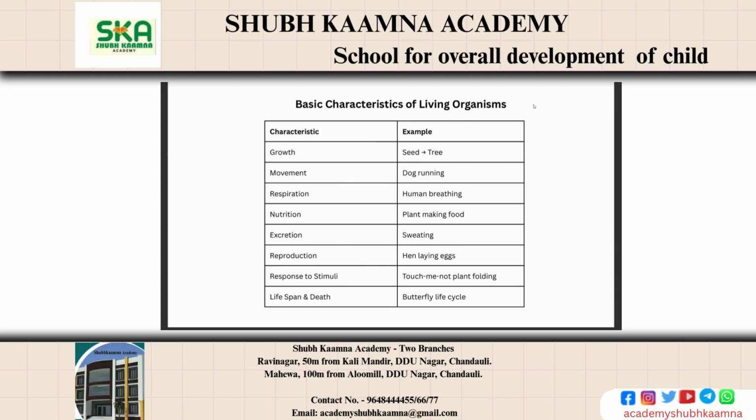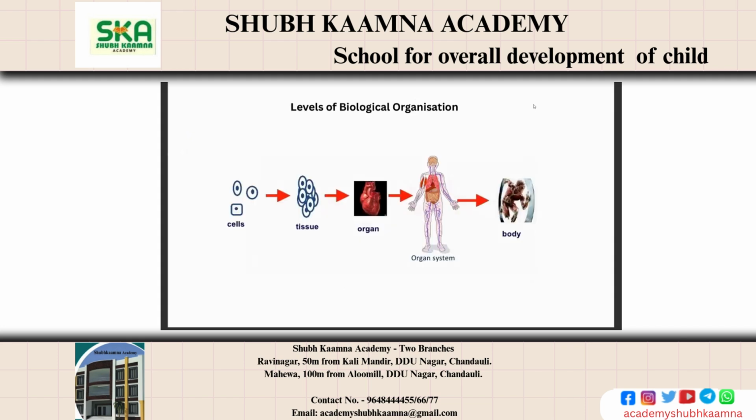Respiration means breathing, human breathing. Nutrition means making the food, plant making the food, that is nutrition. Excretion means sweating. Reproduction means producing their little ones, like here a hen laying eggs for chicks. Then response to stimuli, like touch-me-not plant folding. Then lifespan and death, a very famous example is the butterfly life cycle. So you can add these basic characteristics and explain with those examples in your exam.